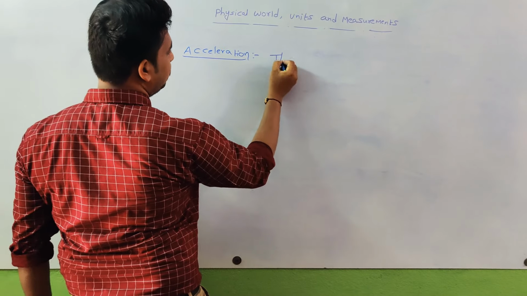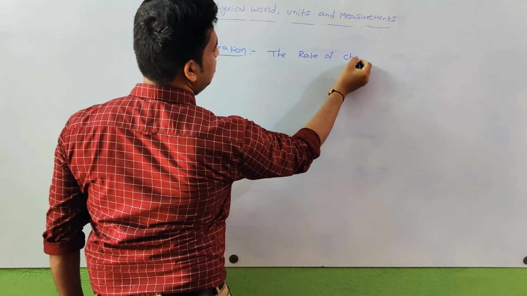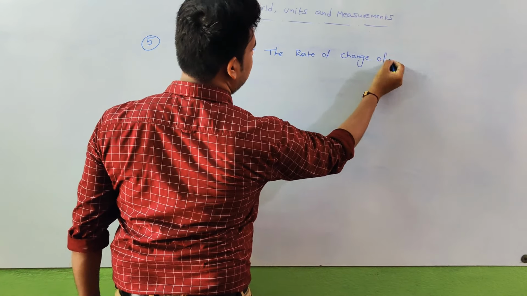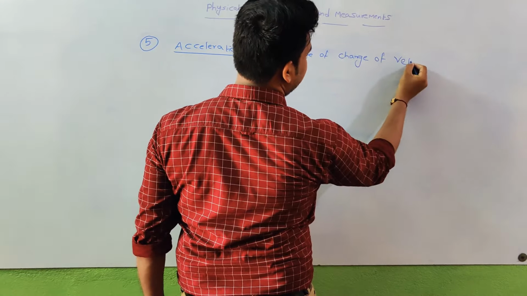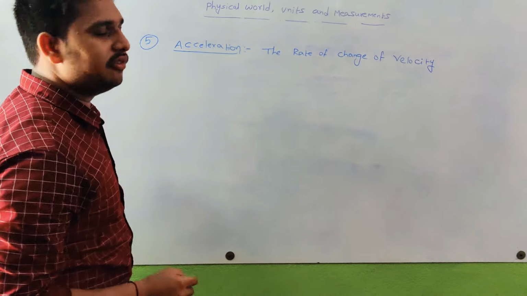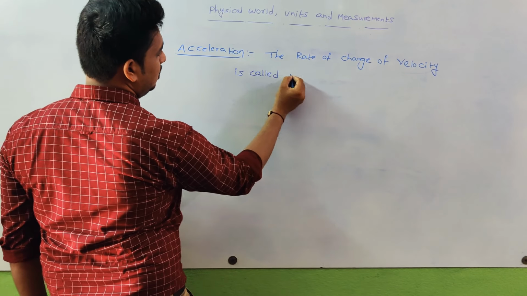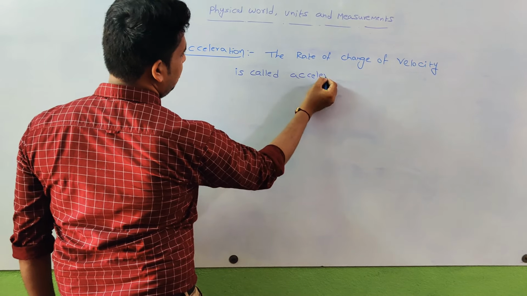The rate of change of velocity is called acceleration.